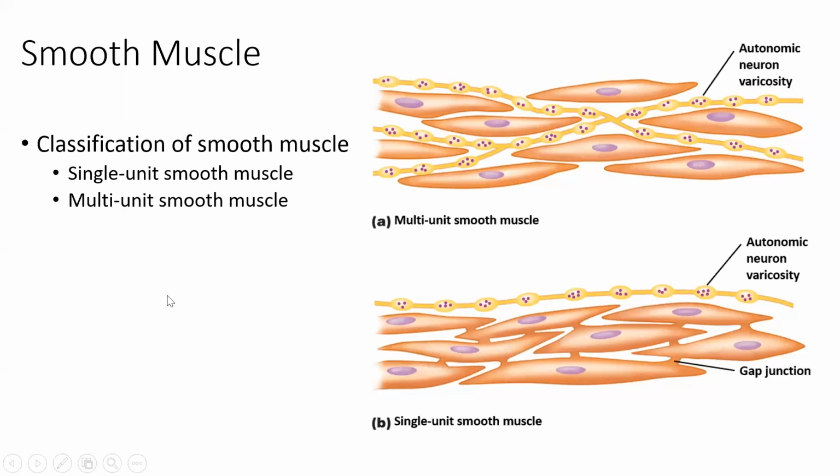We'll talk now about the classification of smooth muscle. There are actually two different types of smooth muscle, and they behave differently. When you draw your Venn diagram, I'm going to encourage you to draw a large circle for cardiac muscle, a large circle for skeletal muscle, and then a large circle for single unit smooth muscle, and another large circle or sector for multi-unit smooth muscle.